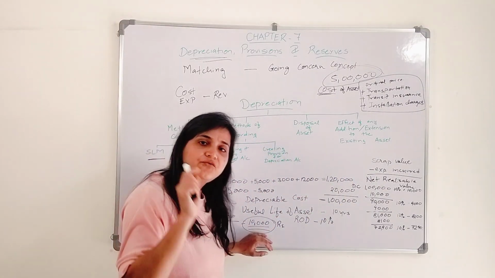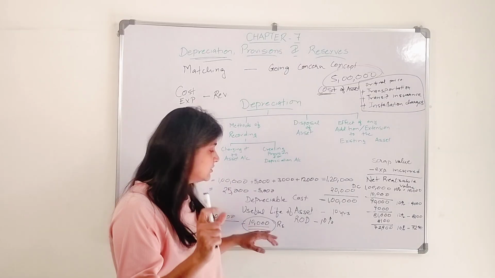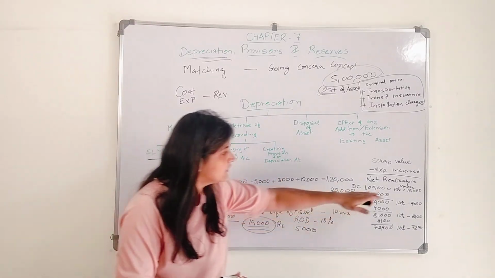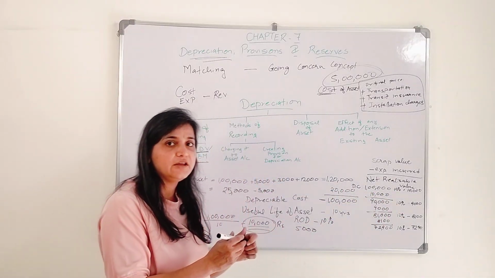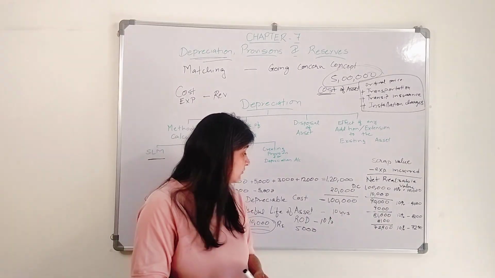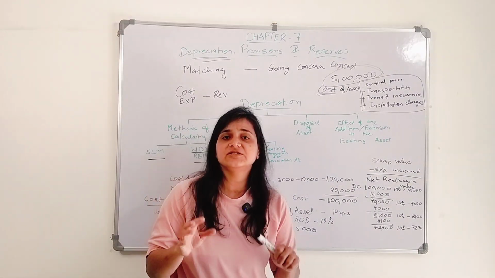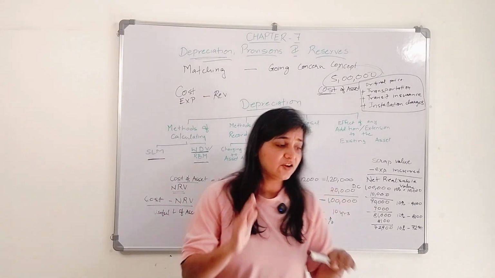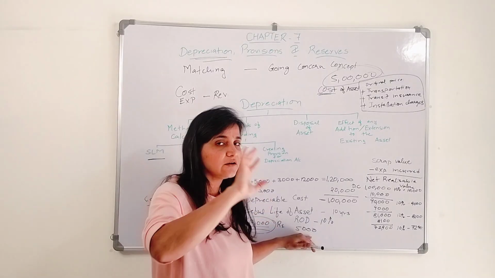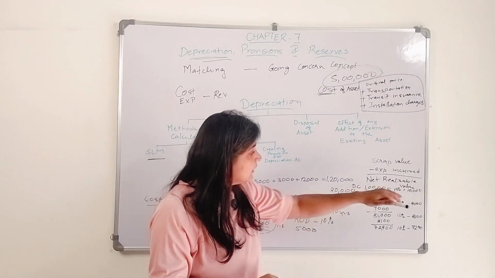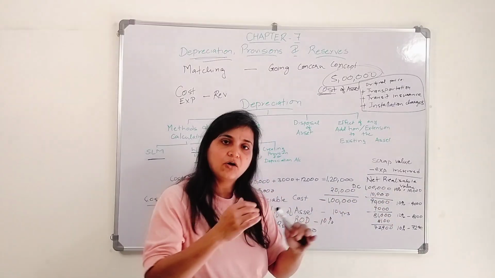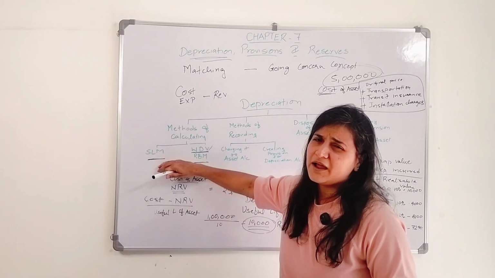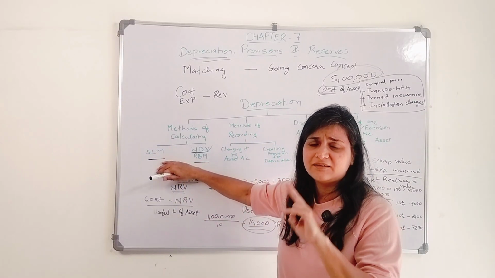I can't charge the whole year's depreciation amount. I am using it for half of the year, so this value will get reduced to 5,000. Next year, obviously, you are using it for the full year, so it will be charged as 10,000. But in this case, let's say I purchase in October and use it for 6 months, so I will charge depreciation for 6 months. From next year it will come back again to 10,000. In this case the value reduces, so on that basis we will calculate the rate of depreciation.